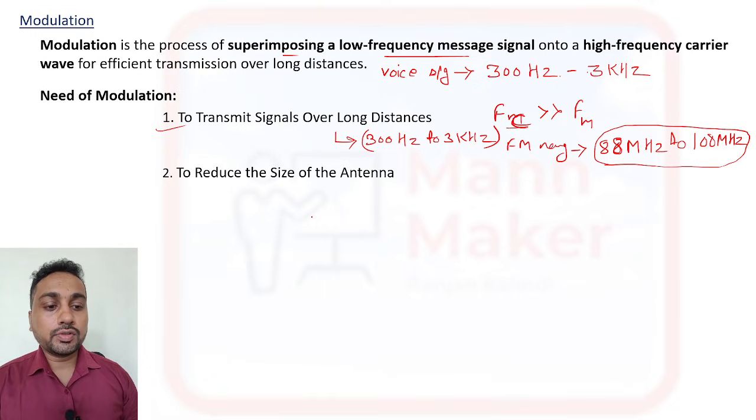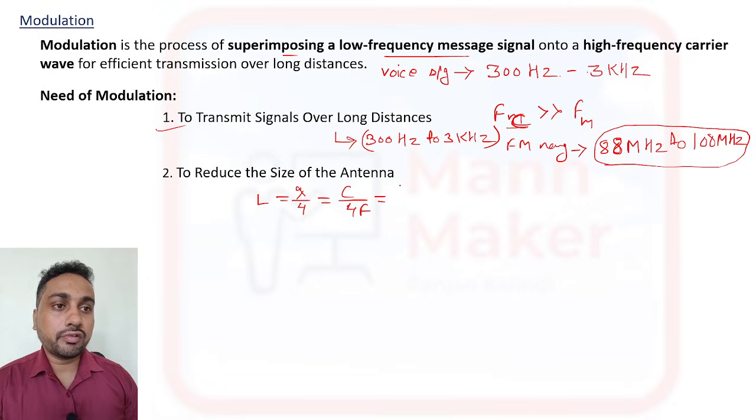All right. Now how will it reduce the length of the antenna? For the length of the antenna, we have a formula: L equal to lambda by 4. And lambda we can write as C by f, so L equals C by 4f. Here C is the velocity of light.